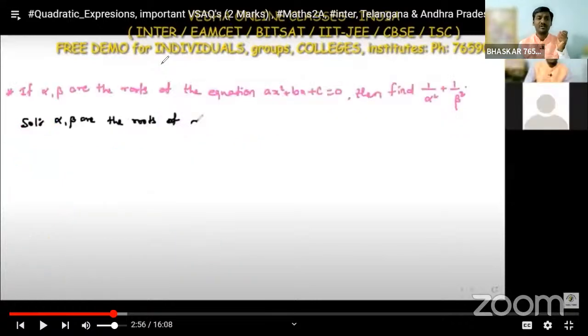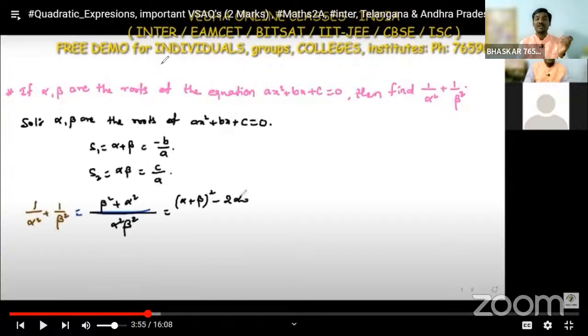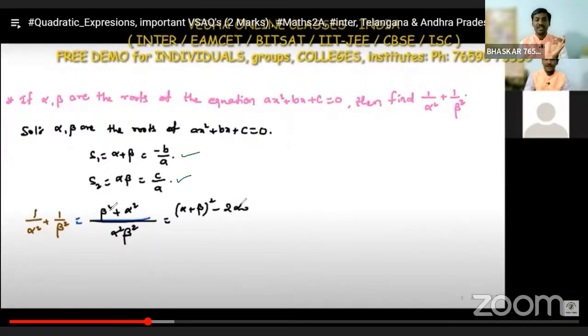Now look at the next question. If alpha, beta are the roots of the equation ax square plus bx plus c equals 0, then find 1 by alpha square plus 1 by beta square. This is similar to the previous question. What is given here? Alpha and beta are the roots of the quadratic equation, so alpha plus beta is equal to minus b by a, and the product of the roots alpha beta is equal to c by a. He is asking to find the value of 1 by alpha square plus 1 by beta square.